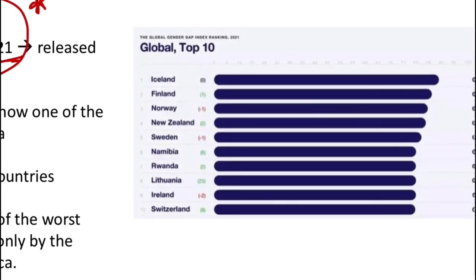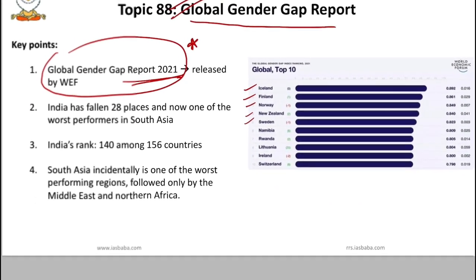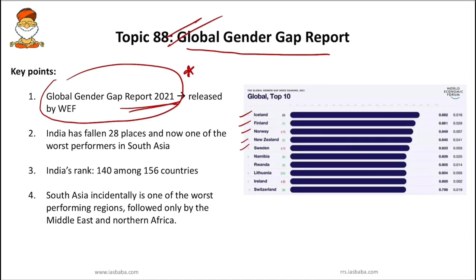Okay, so as you can see in the figure, there is less gender gap in Iceland, Finland, Norway, New Zealand and Sweden, right? These are the top 5 countries where the gender gap is less. According to the recent gender gap report, India has fallen 28 places and is now one of the worst performers in South Asia. That's why this particular report is important.